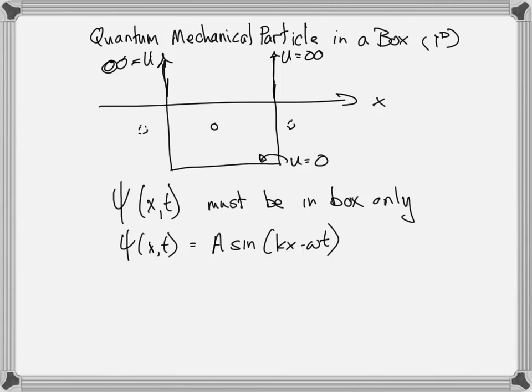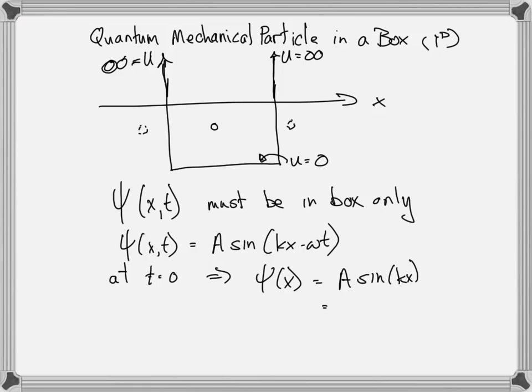And then what must be true about that wave function? Well, first of all, we're just going to do this at a fixed time. So we can just choose t equals 0, for example. So at t equals 0, psi as a function of x is equal to a sine kx, in order to figure out what is the wave function of the particle in the box at any instant in time.